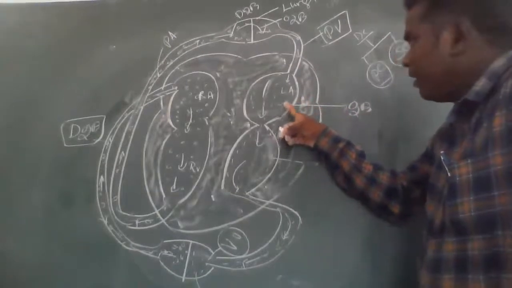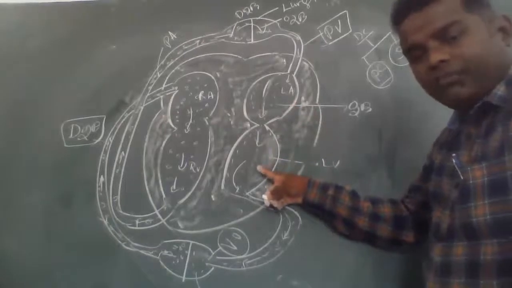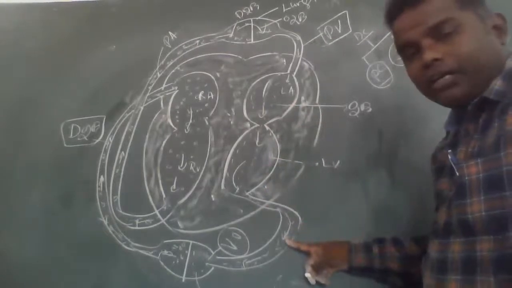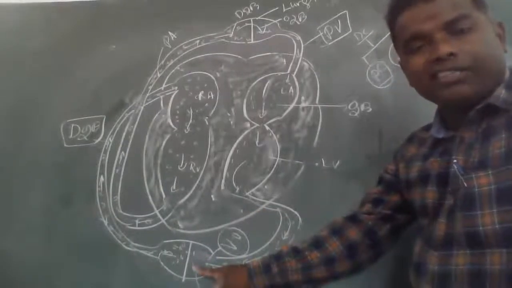The oxygenated blood moves from the left auricle to the left ventricle. The left ventricle sends it into the systemic aorta. The systemic aorta sends which blood? Oxygenated blood to the various organs.